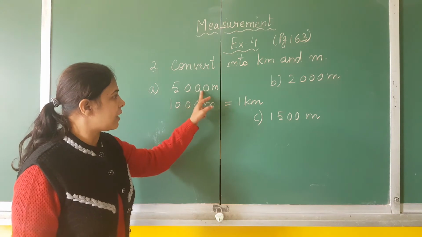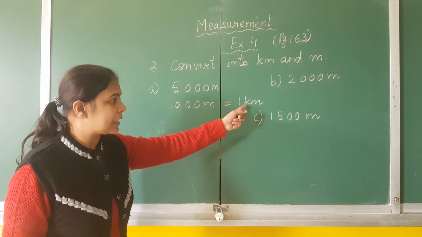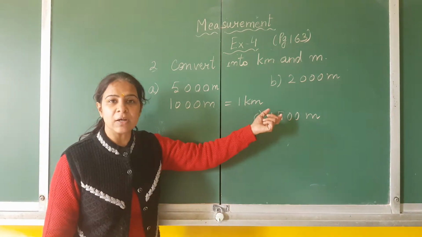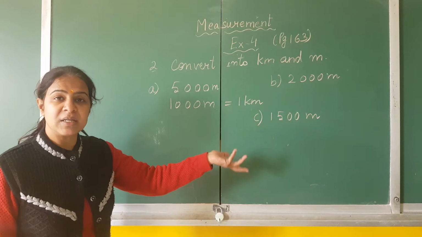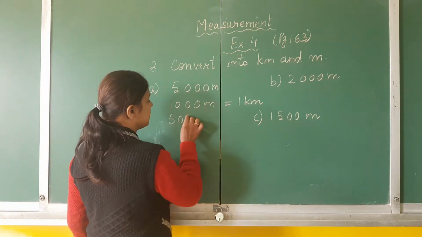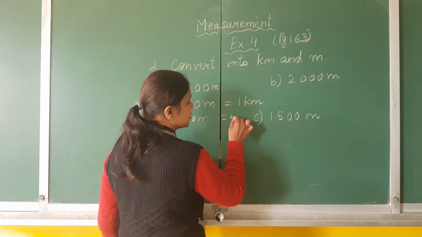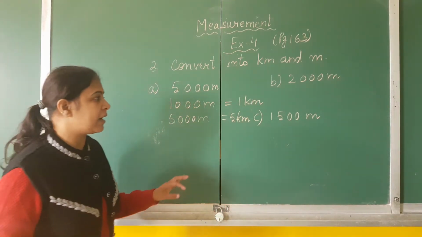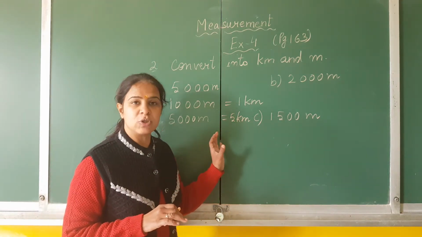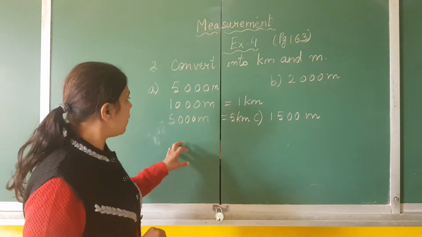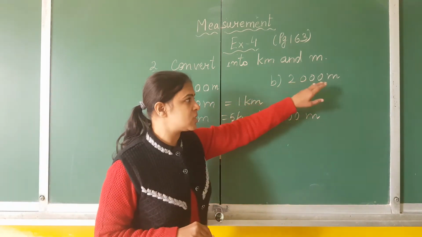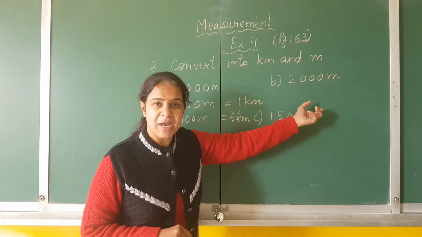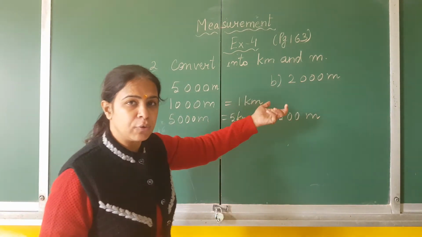So children, 5000 meter means what? Automatically you will get the answer, 5 kilometer. When 1000 meter makes 1 kilometer, 5000 meter makes 5 kilometer. So you will write the answer directly over here. No need to do any kind of solution there. Now, moving to question number B, that is 2000 meter. Quickly you can do it, so I am just leaving the space. You all do it in your notebook on your own.